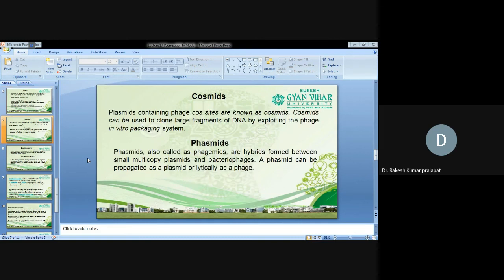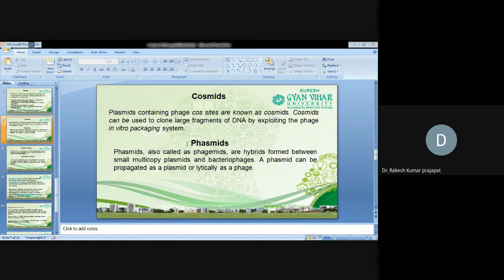Cosmids. Plasmids containing phage cos sites are known as cosmids. Cosmids can be used to clone large fragments of DNA by exploiting the phage in vitro packaging system. So the plasmid contains the lambda cos site. Cosmids can be used to clone large fragments, as I told you, nearly 40 kb of DNA, exploiting the phage in vitro packaging system.